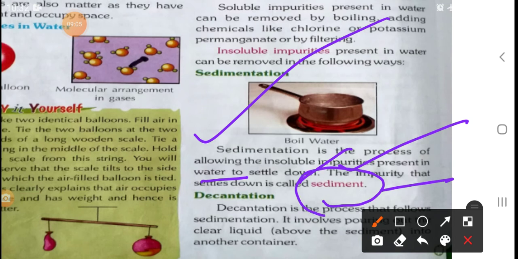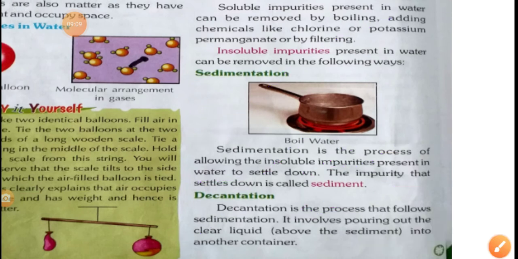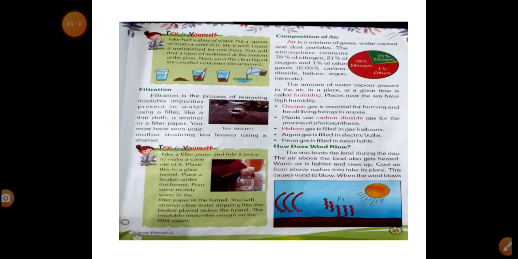Another one is decantation. Decantation is the process that follows sedimentation, which involves pouring out the clear liquid. And have you seen another one, my dear student? This is the way. Try it yourself.